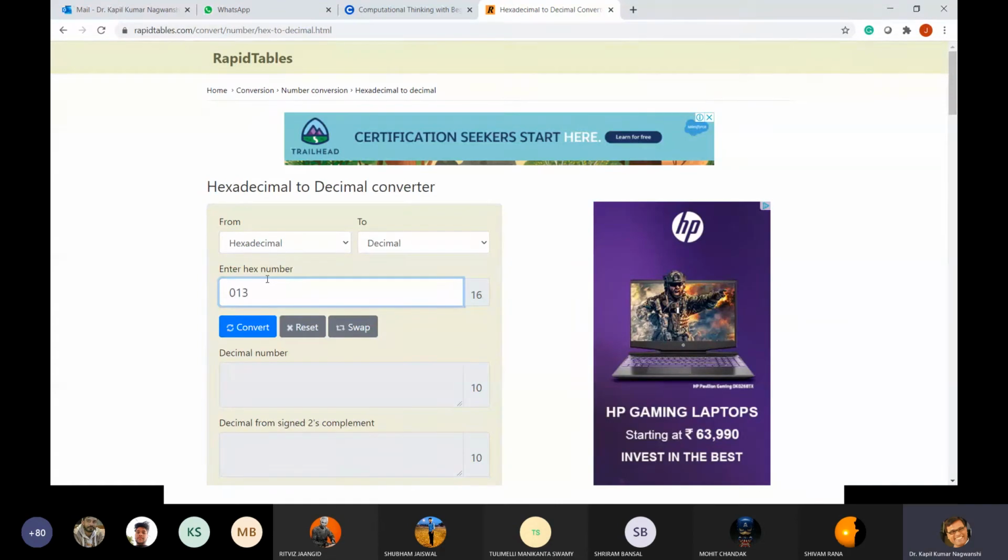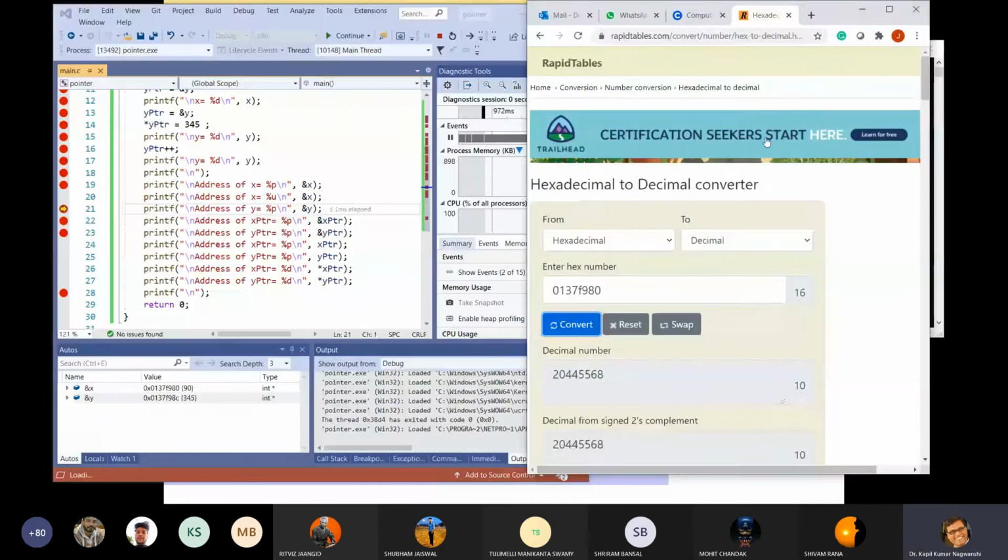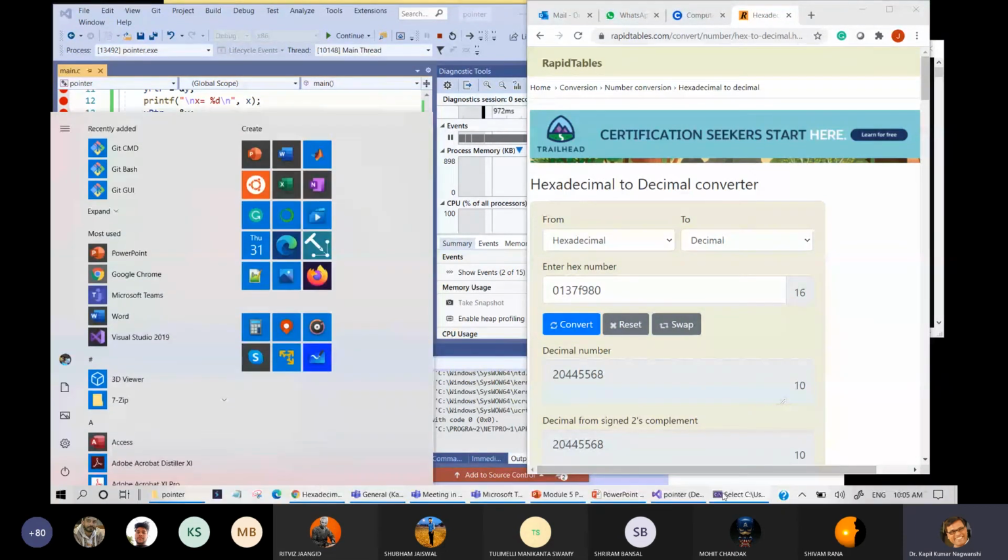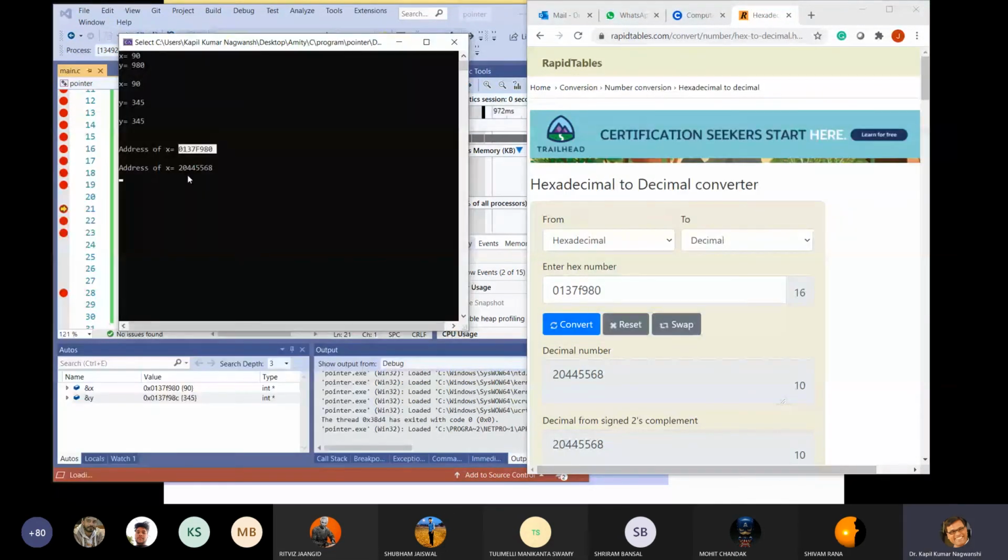0137F980. So this is the value. Let us check whether this value is coming or not. So you can see that 20445568 is there.